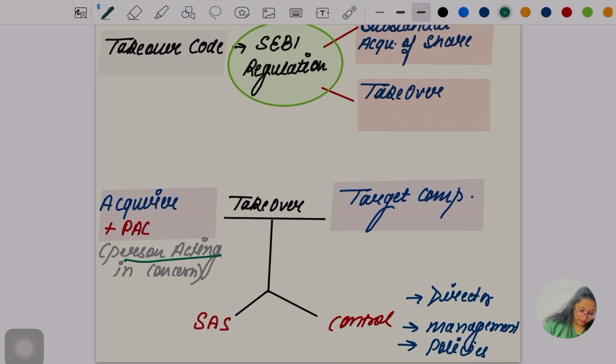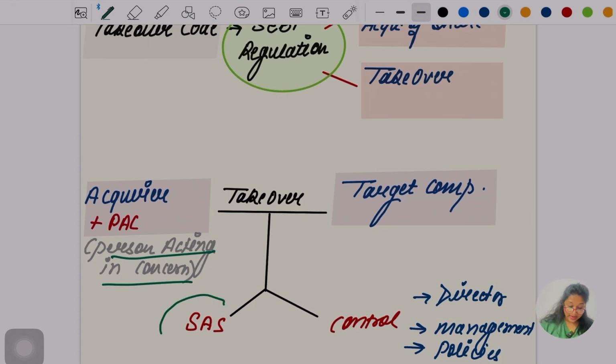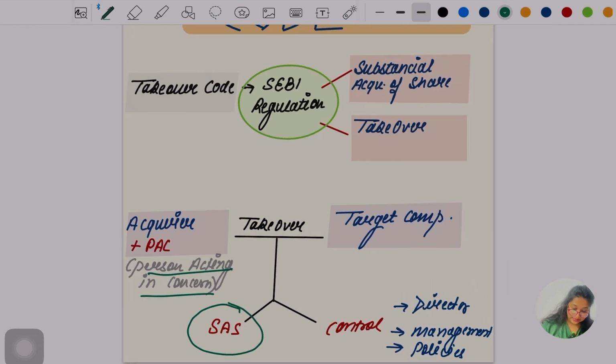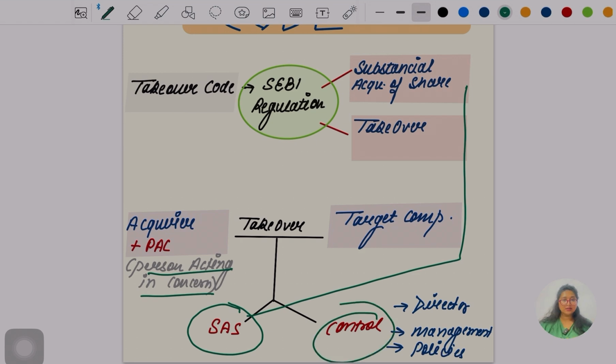PAC stands for person acting in concert. When the acquirer with this PAC is going to take over the targeting company, either by SAS, the substantial acquisition of shares, or by control, by two things they are going to take over. First is SAS, second is control.